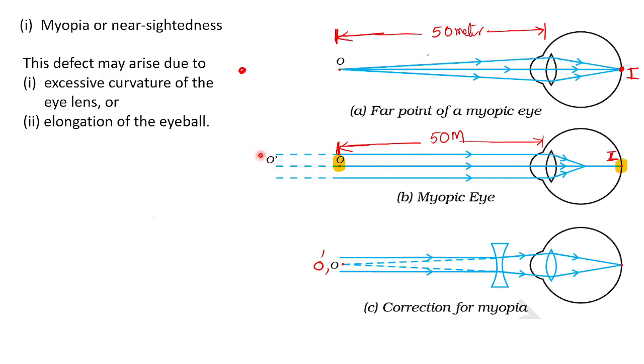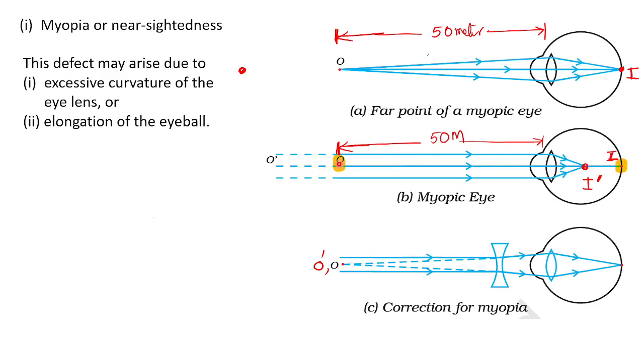After converging, we get the image at this point, in front of the retina. If the object is at 50 meters or below, the image will be made available on the retina.